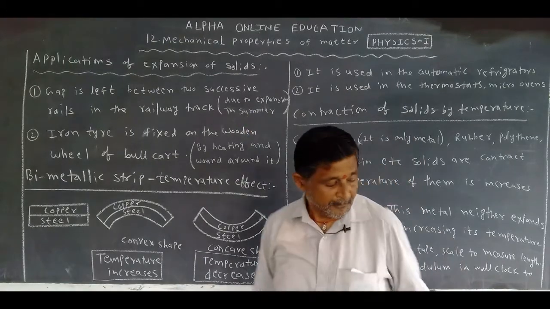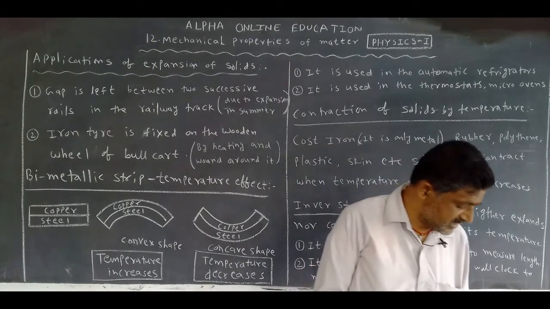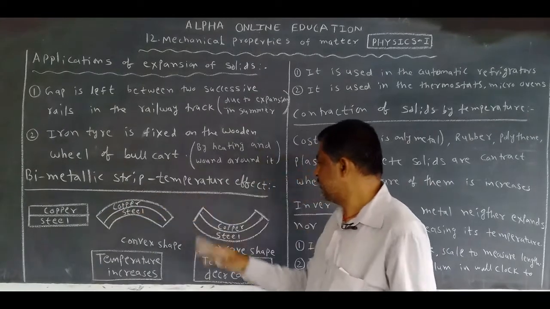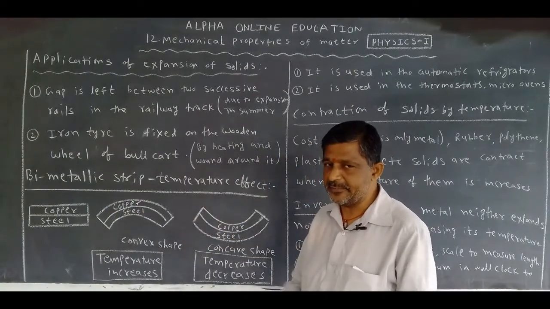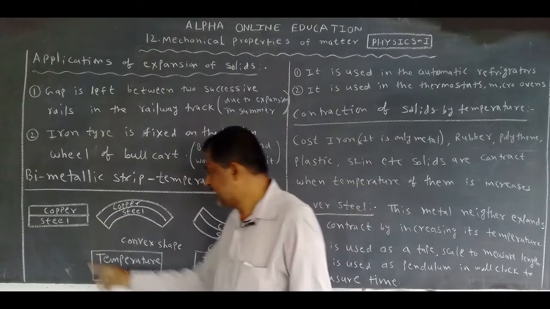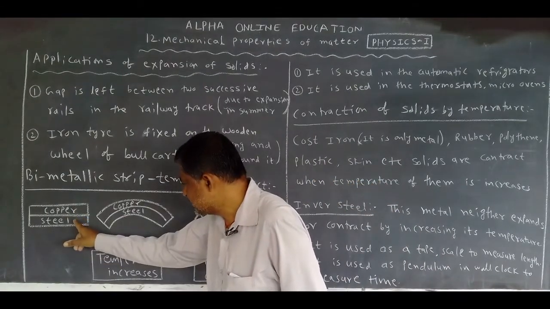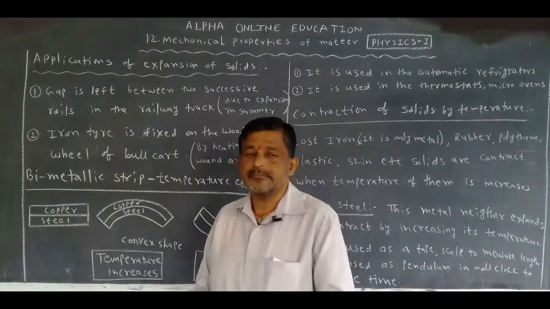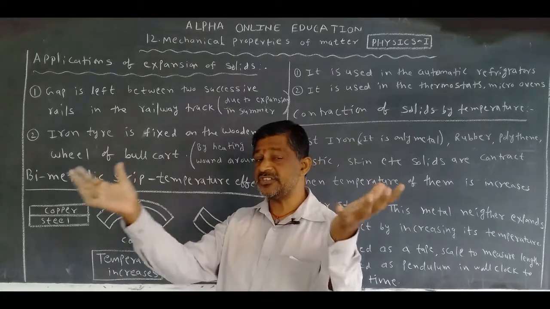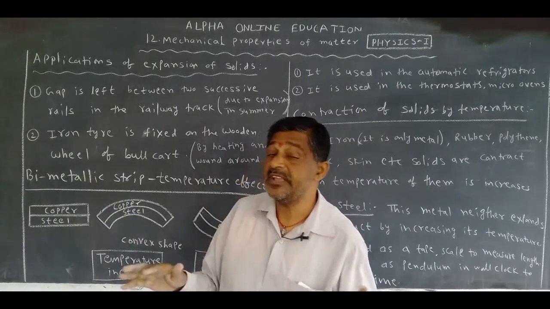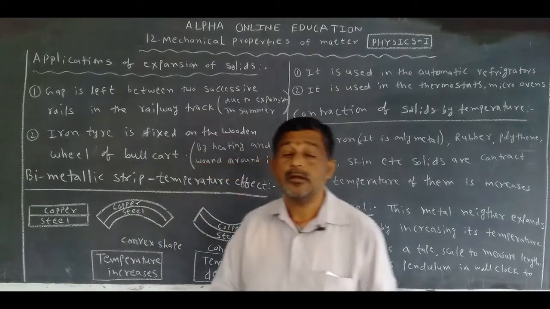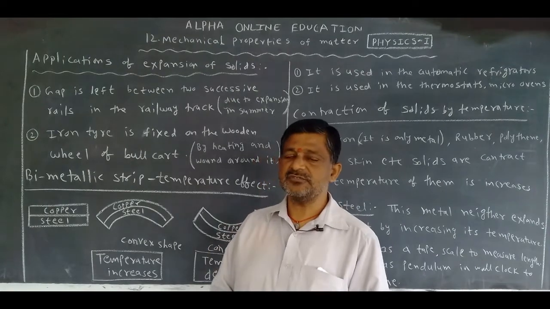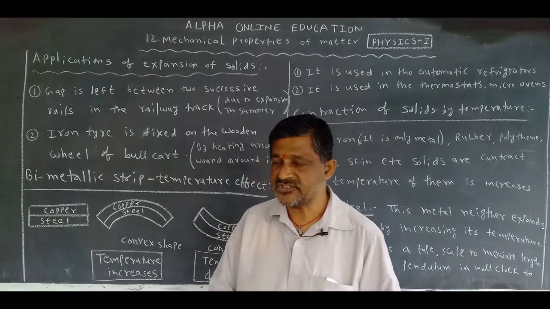Okay, next one, another topic. This is also one of the small topics, that is the bimetallic strip. Bimetallic strip, temperature effect. Bimetallic means 2 metals, which we can take here: one is copper, another one is steel. Copper expansion is more, but steel expansion is less. The expansion of the copper is more than the expansion of the steel.